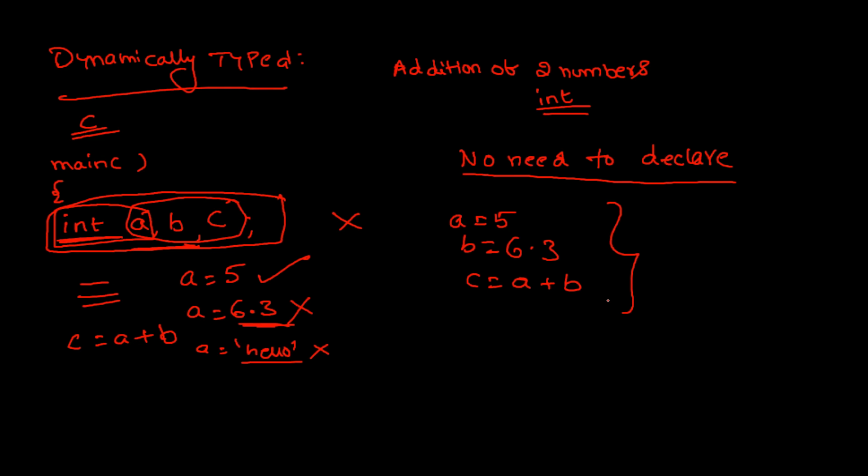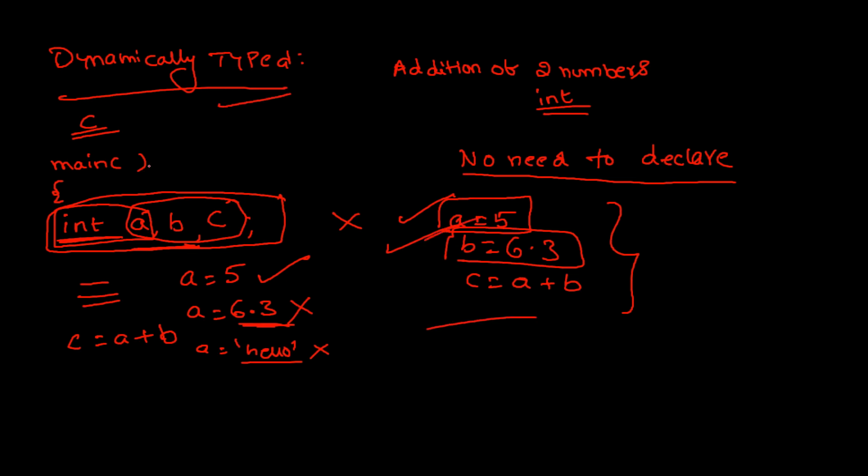Except for Python, suppose in C language, first we have to declare the variable along with its type. The type specifies that this is the only possible type that can be stored in the variable. So int A, in the sense A can hold only whole numbers. But in Python, the declaration is not allowed. So if you write A is equal to 5, based on the value, A is an integer value. Here B is some float value, that is a real value, like this.